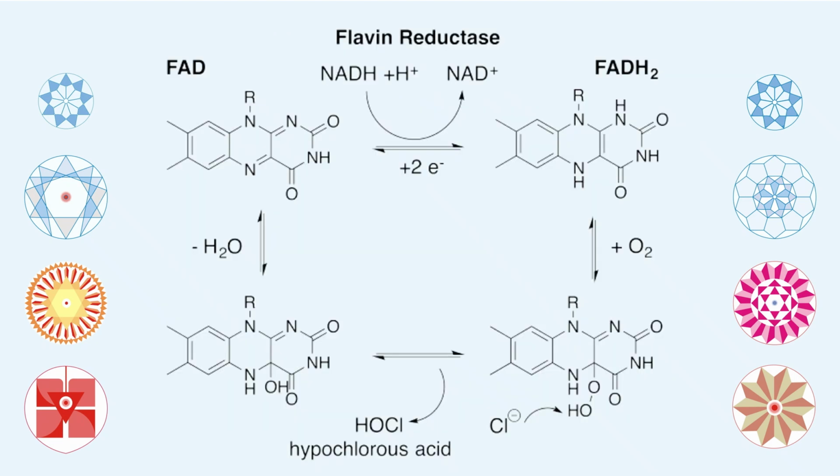Now come to the question of flavin reductase. You can see FAD, in this particular combination, NADH plus H leads to FADH2. In other words, FAD to FADH2, two hydrogens come from NADH plus another hydrogen, and that is how the reduction process takes place. Once this chemistry is understood, only then you know how they are going to function very well.